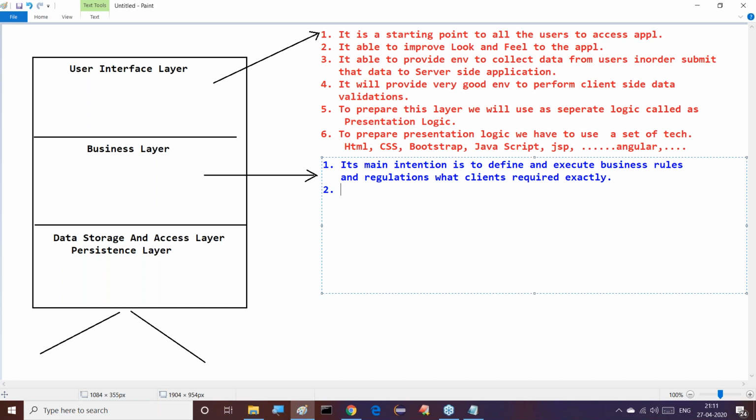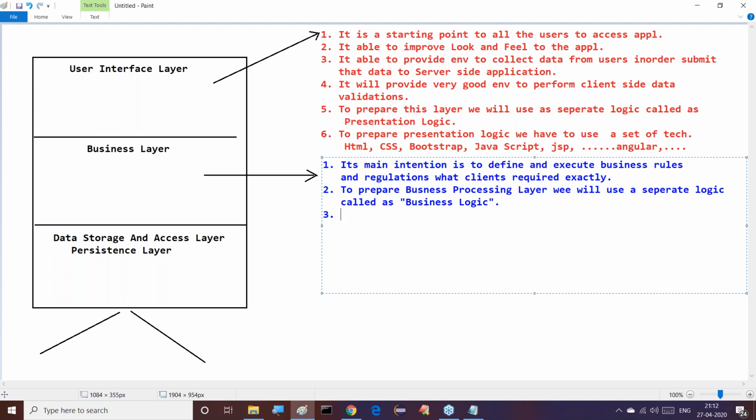Right, so this is one point. Next one: how are we able to prepare this? To prepare the business processing layer, we will use a separate logic called business logic.